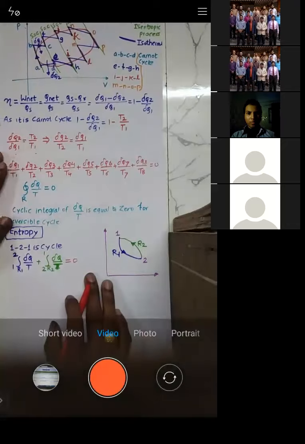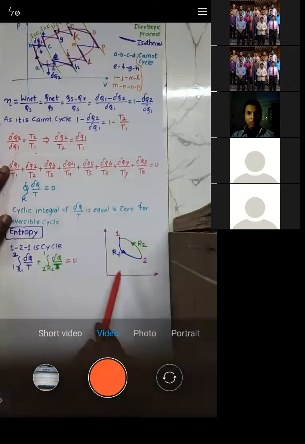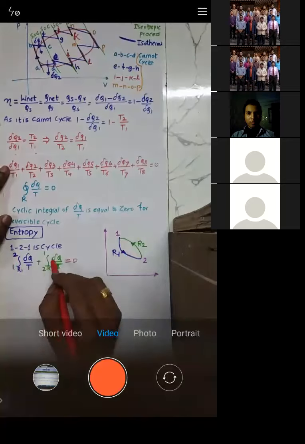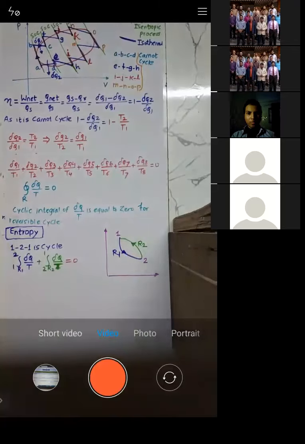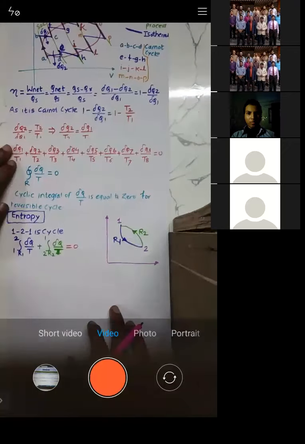Try to understand how I have written it. I can apply this expression for this cycle, because 1 2 1 is a cycle. But this cycle comprises two processes, one is 1 to 2 and the other is 2 to 1. So this is the expression for 1 to 2: del q by t for the process 1 to 2 through path R1, plus the integration of del q by t from 2 to 1 through path R2, is equal to 0. Is that okay?